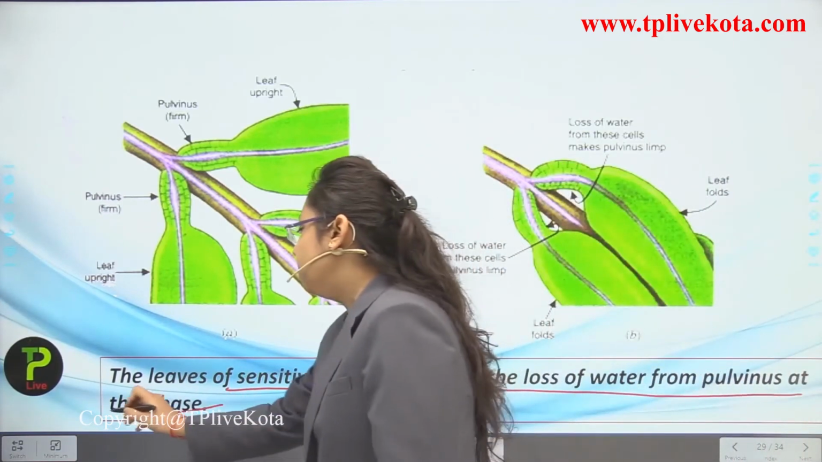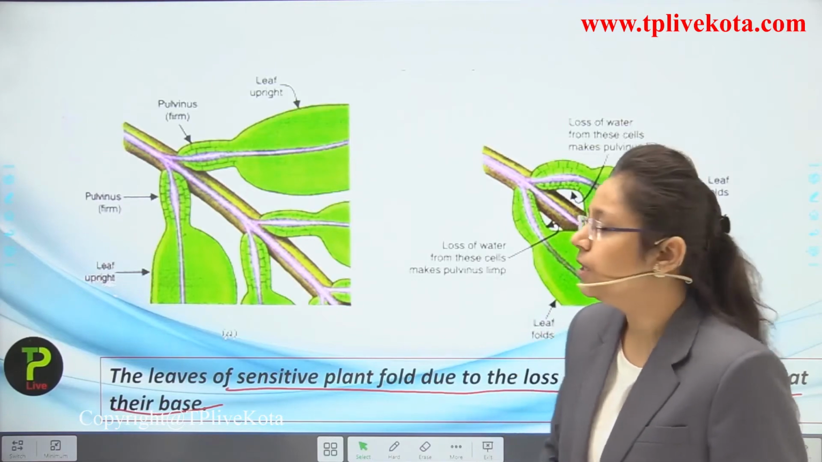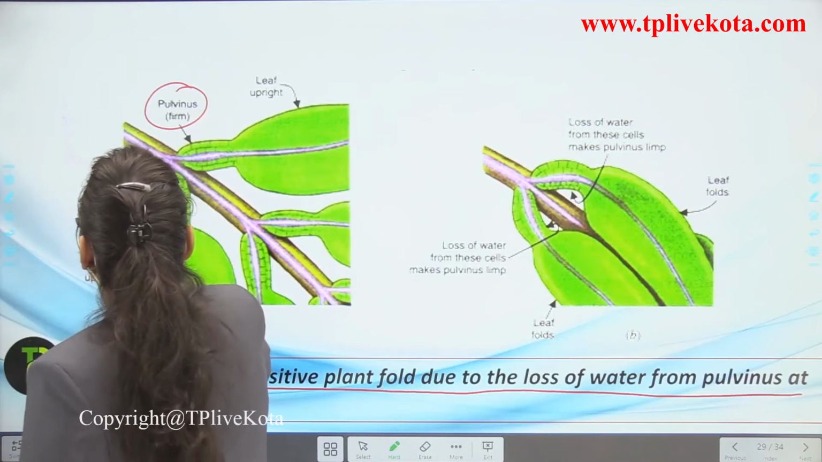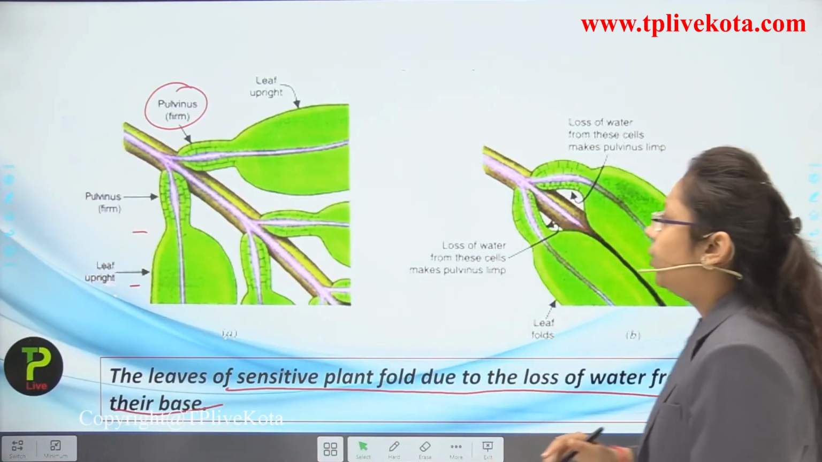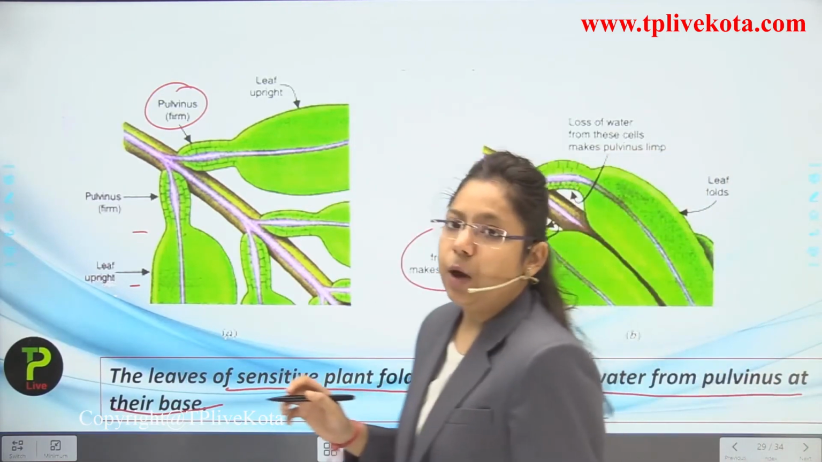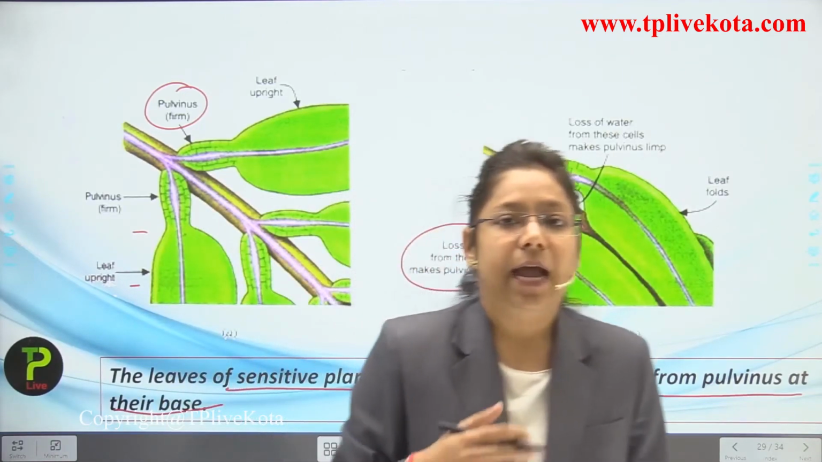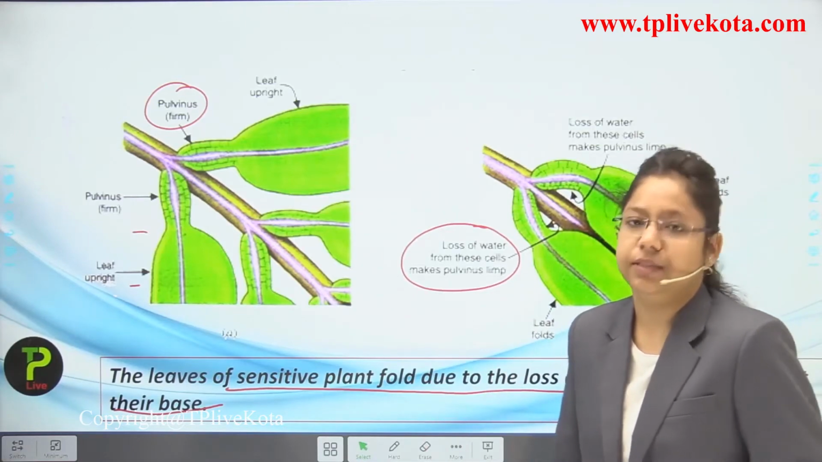Okay students, now the leaves of the sensitive plant fold due to the loss of water from the pulvinus at their base. So you can see here, this is a dissected view of the pulvinus of a leaf of a plant. You can see here, this is the pulvinus. Okay, now what happens when a person is touching the leaf? The loss of water from the base occurs. Now because of the loss of water, the turgidity of the cells changes, and because of this, the leaves close themselves.